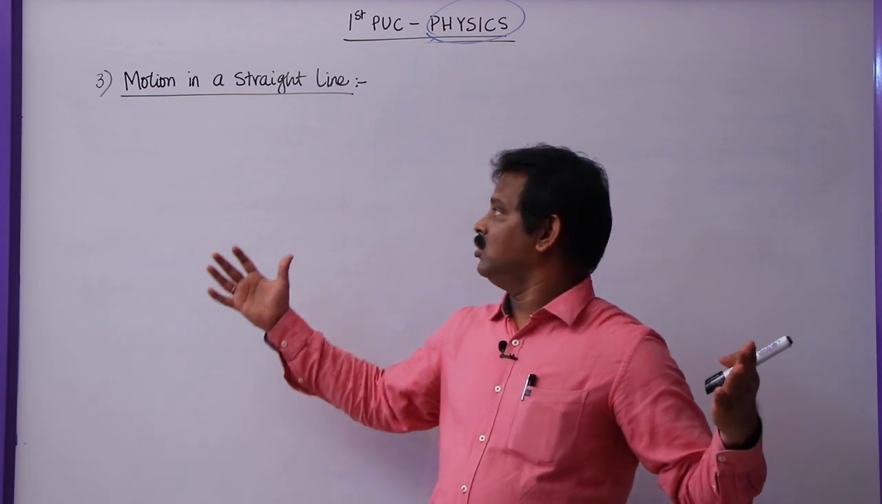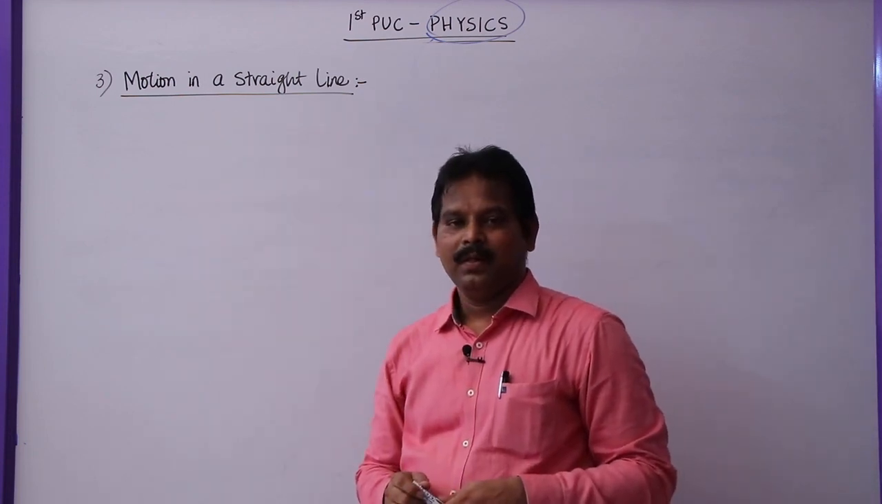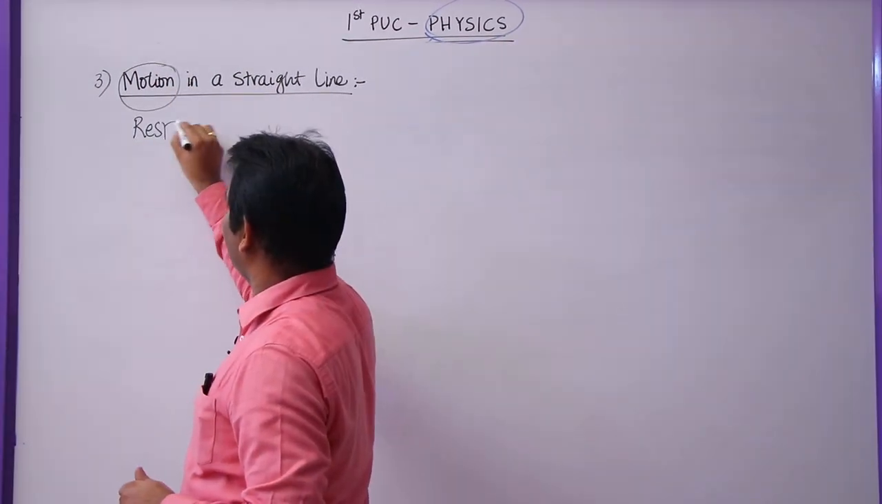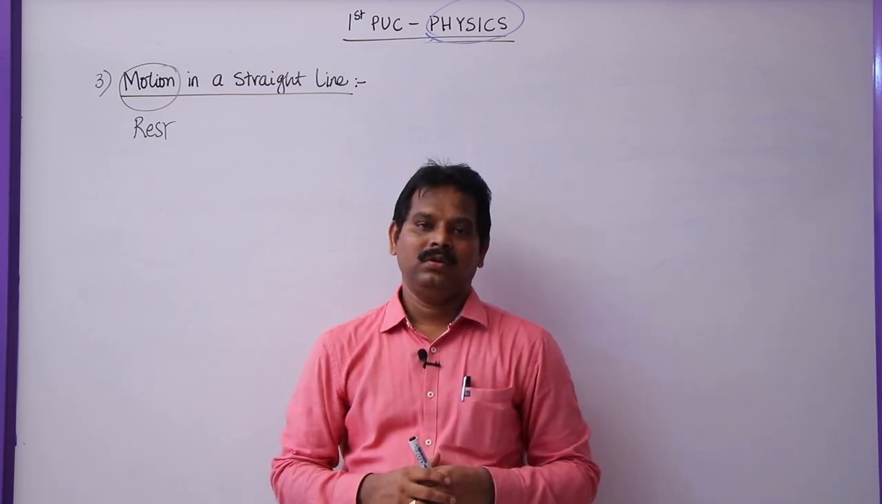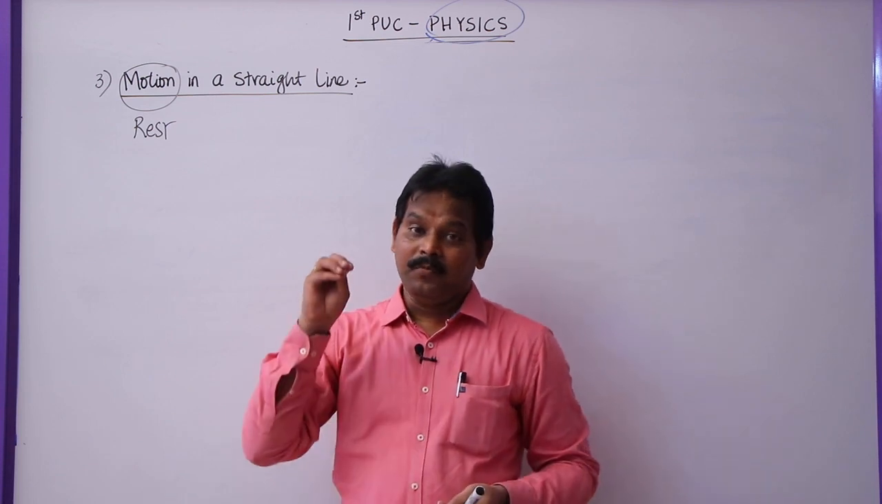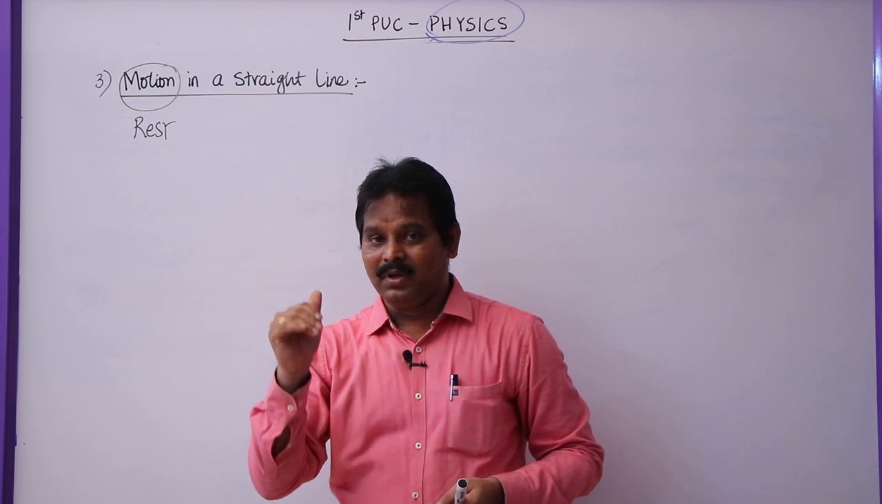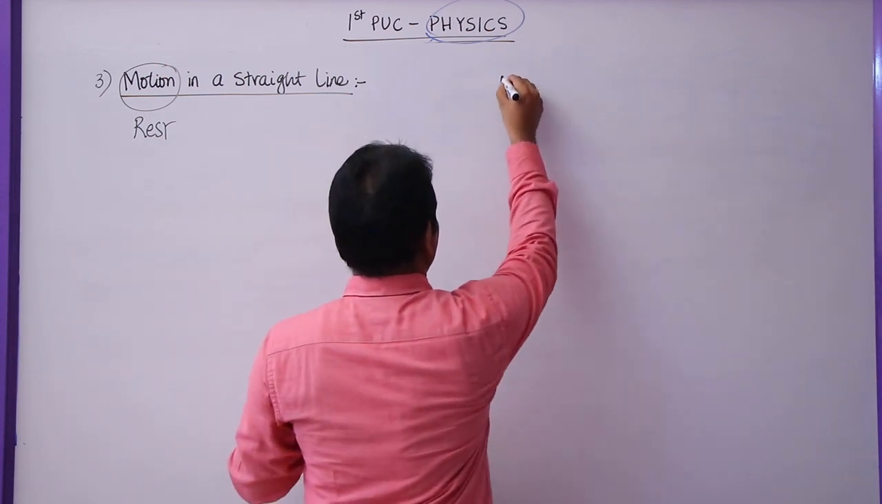So let me start with the motion in a straight line, that is the third lesson in our first PUC. Motion and rest are relative terms. That means both are relative. First of all, what is meant by rest and what is meant by motion? Before learning about rest and motion, let me first explain about mechanics. So what is this mechanics?